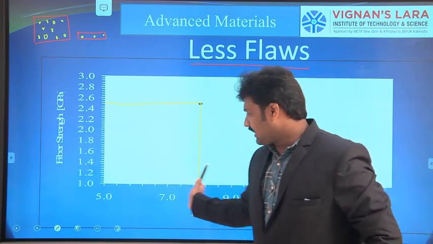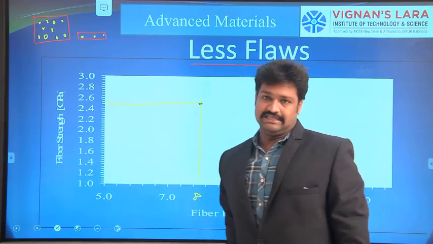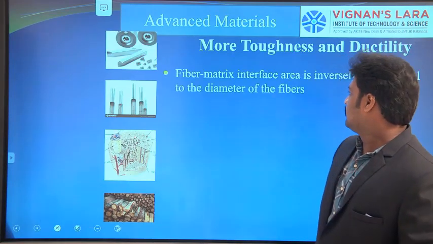So if you are reducing the diameter of the fiber, the strength will be increasing. The next one is more toughness.